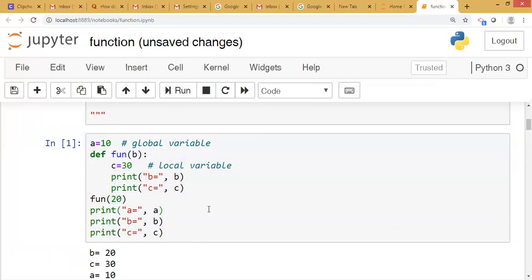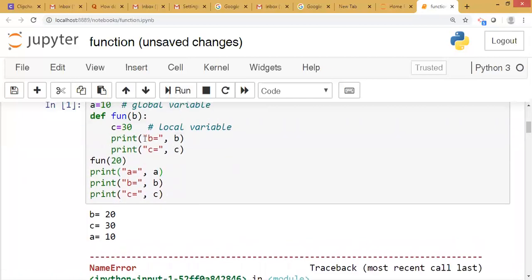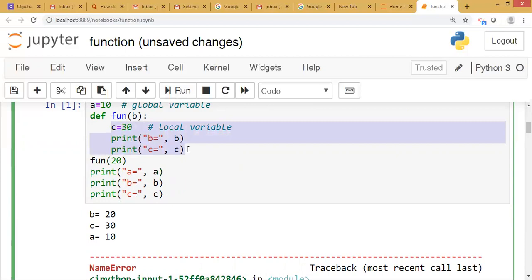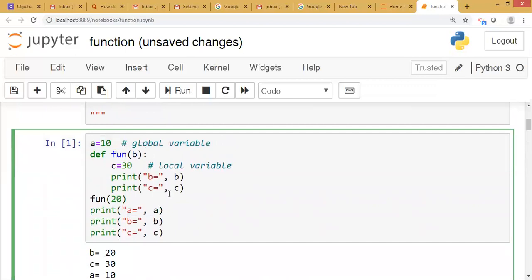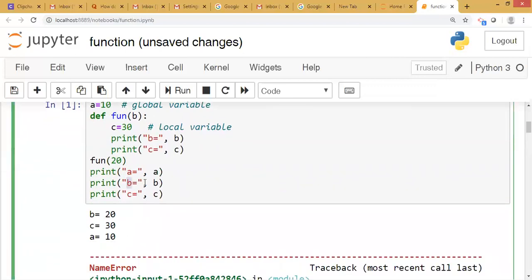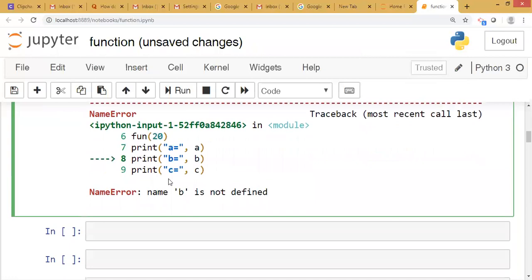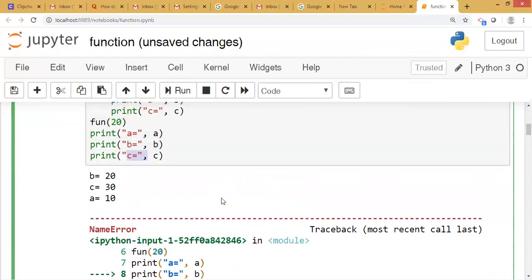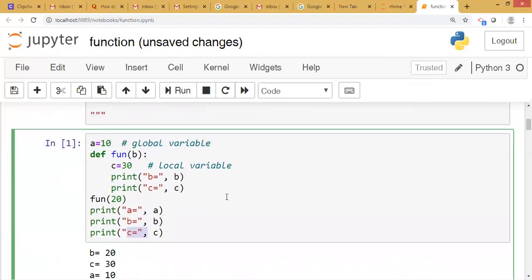So, okay, value of b is equal to 20 that we have passed. Value of c is equal to 30. Local variable can be accessed within the function. Value of a is equal to 10, it is given because it is global variable, and for value of b and value of c it throws error. Why? Because local variables cannot be accessed outside the function.